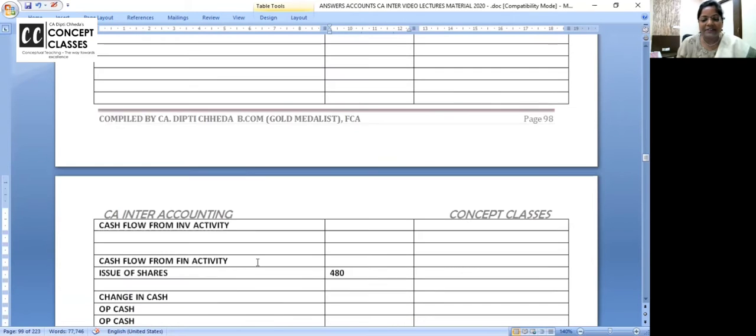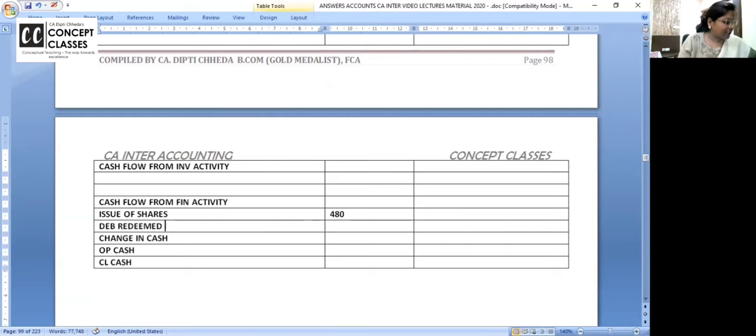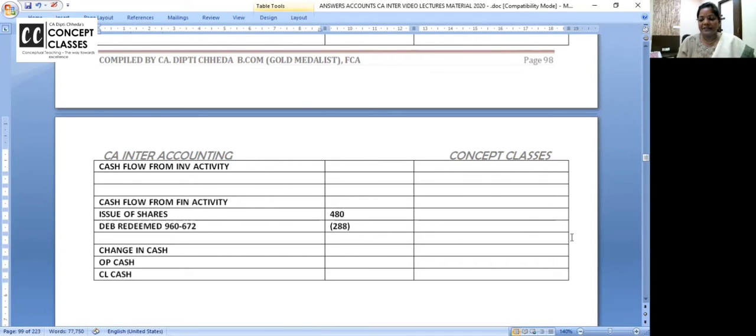In which activity? Financing. Write down: debentures redeemed. 960 minus 672, that is in bracket 288. Sometimes you should write in the inner column. In bracket 288, debentures are redeemed, repaid debentures.